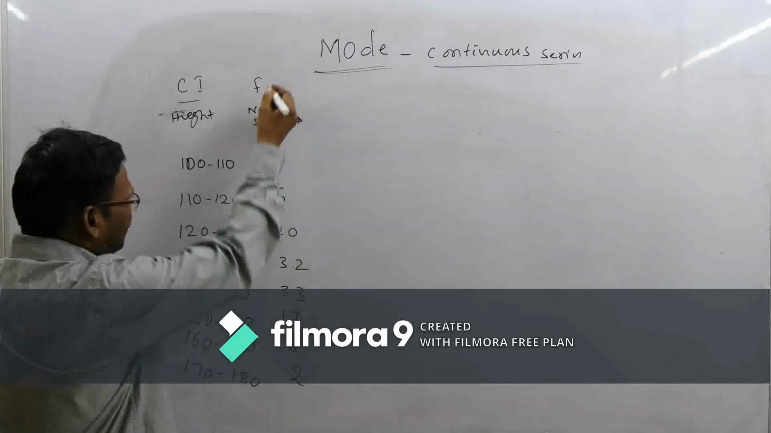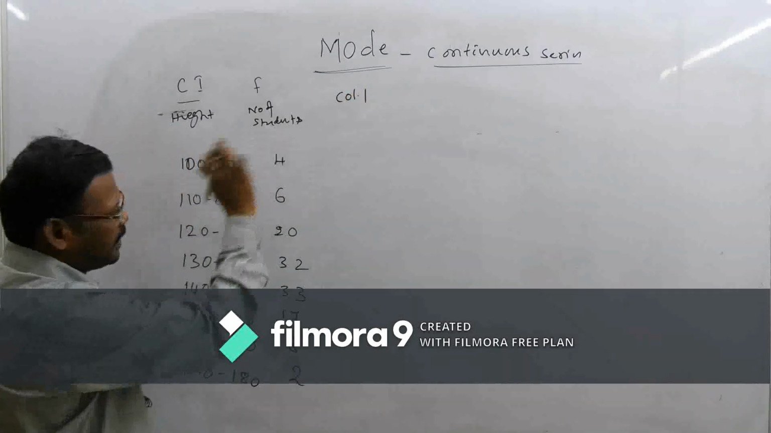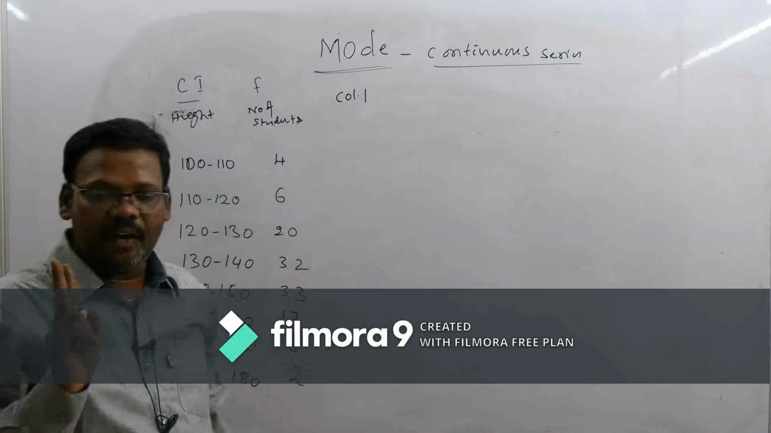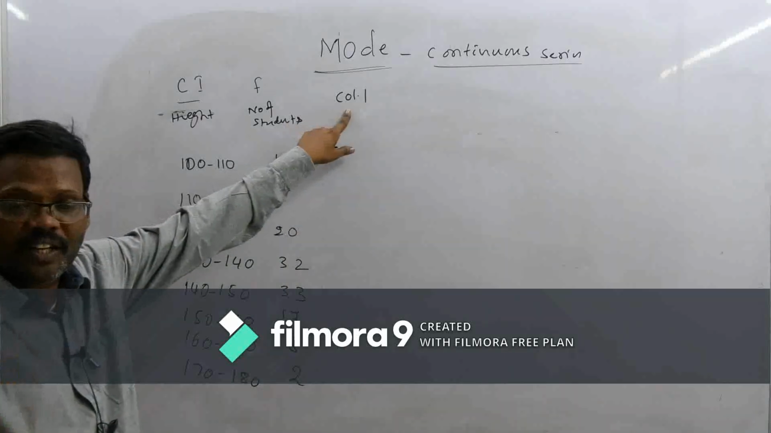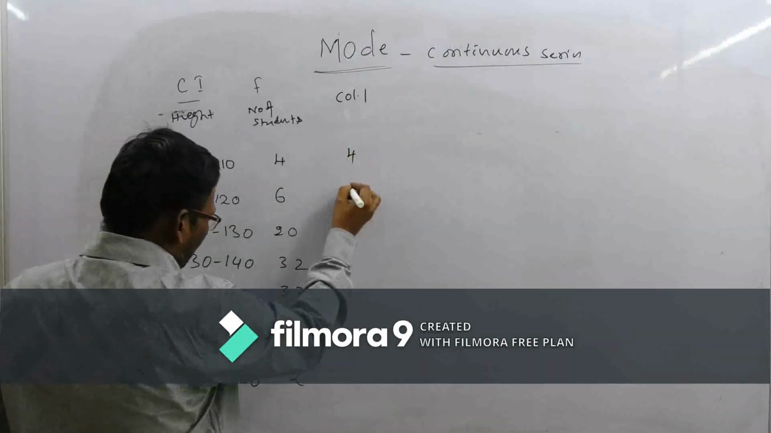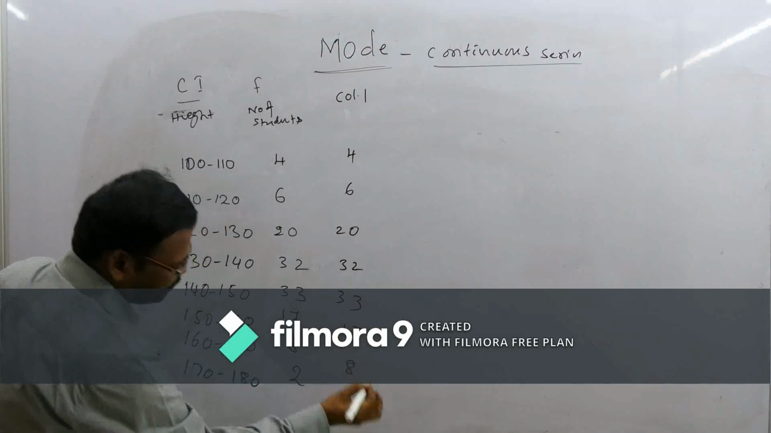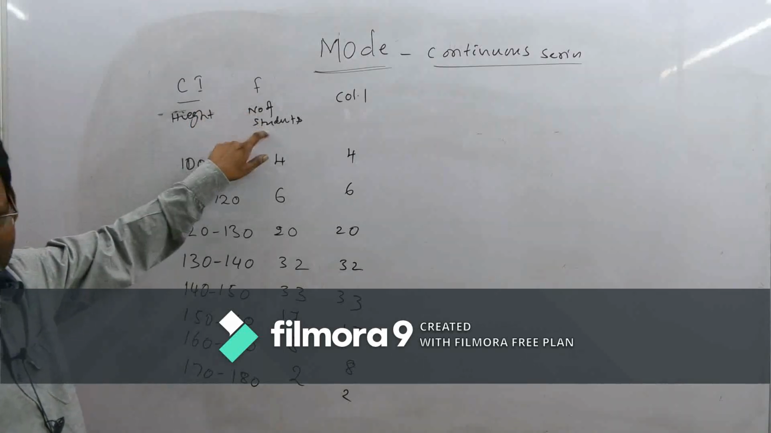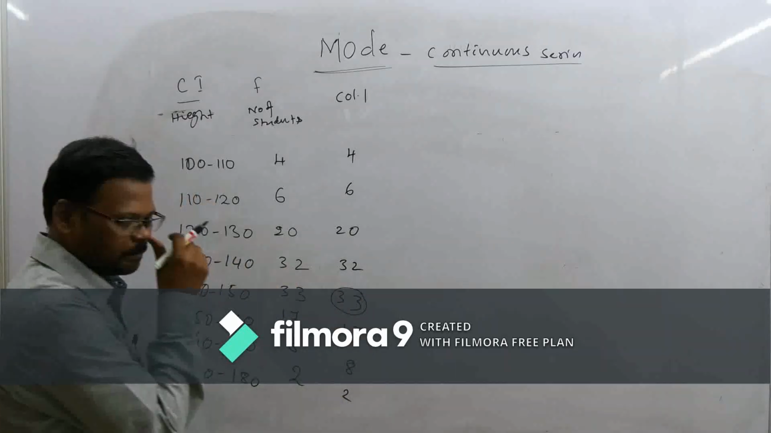This is one of the columns. You can write it separately, no problem, or otherwise you can write it here. In the first column, we write the frequencies: 4, 6, 20, 32, 33, 17, 8, 2. This is nothing but column 1. In this particular case, of course, 33 is the highest value.